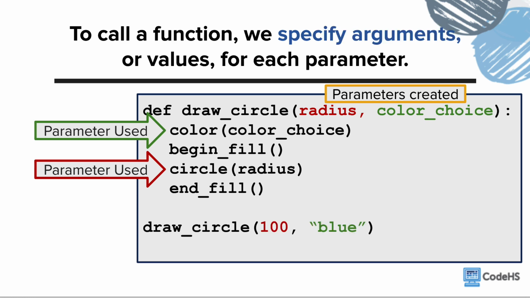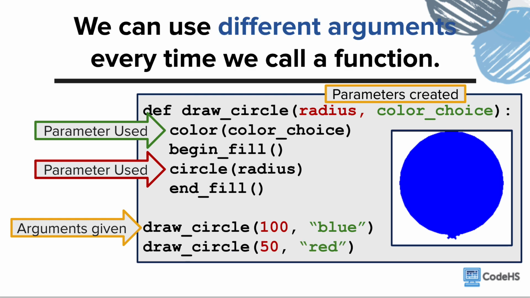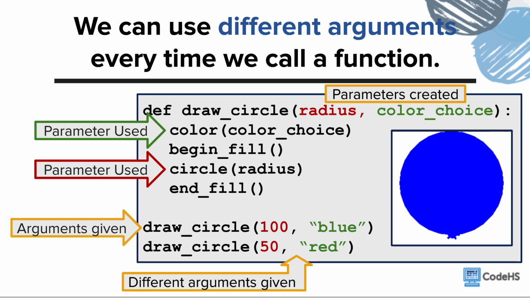When we call this function, giving a value of 100 for the radius and blue for the color choice, we see a blue circle with a radius of 100 pixels added to the canvas. And if we call the function a second time with different arguments, we see a second circle drawn with a radius of 50 pixels and colored in red. Now let's go meet Winston.